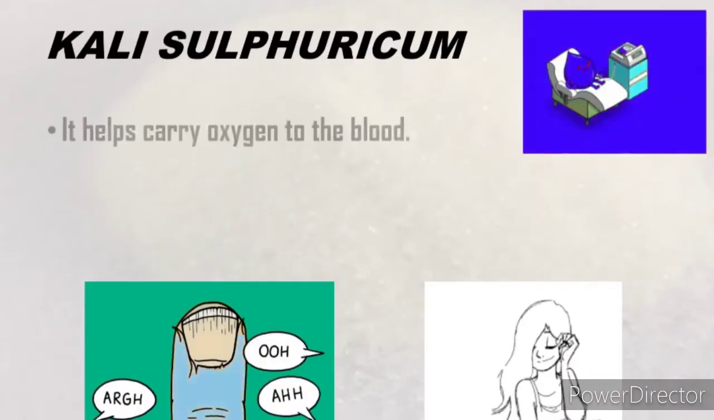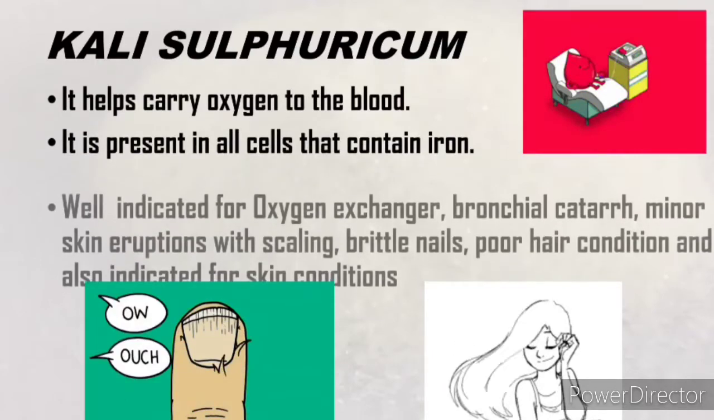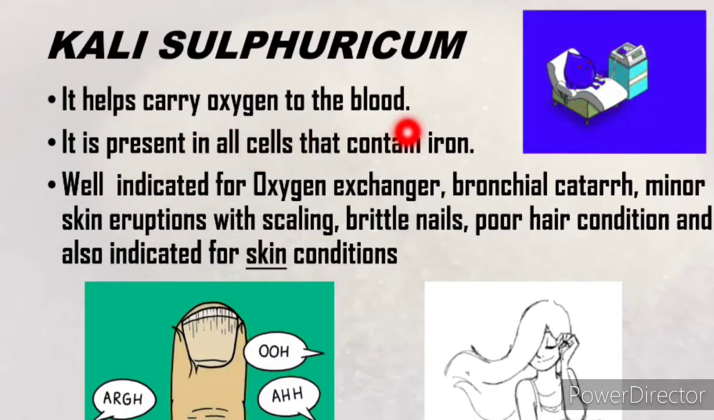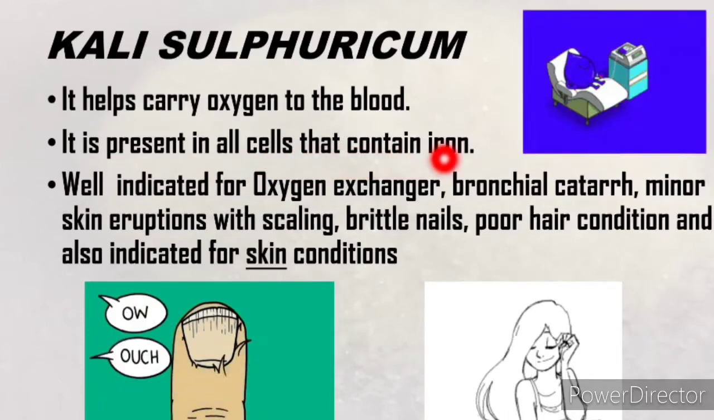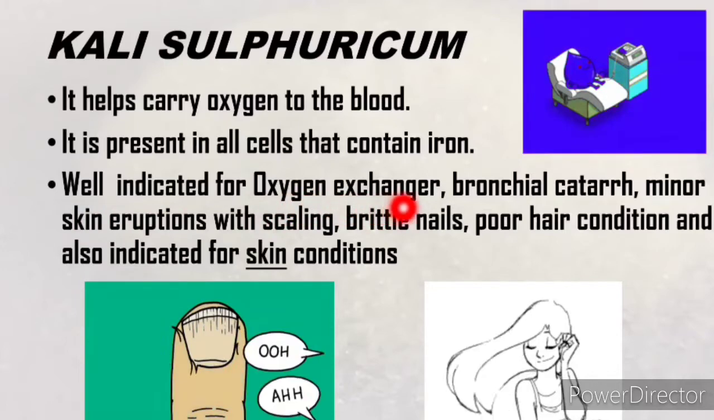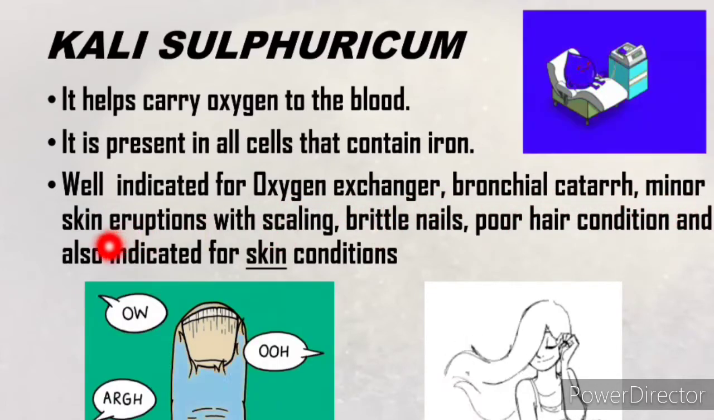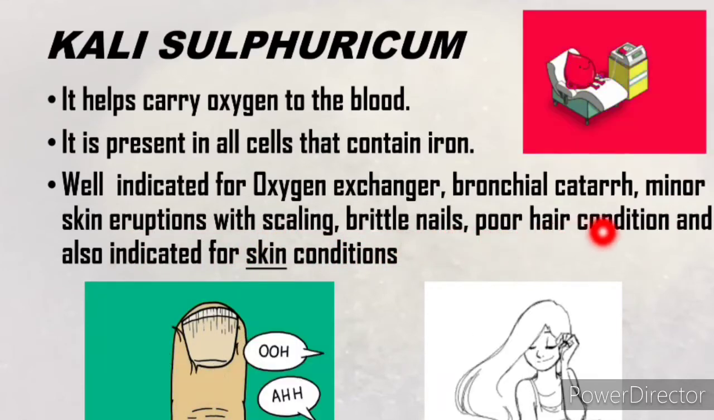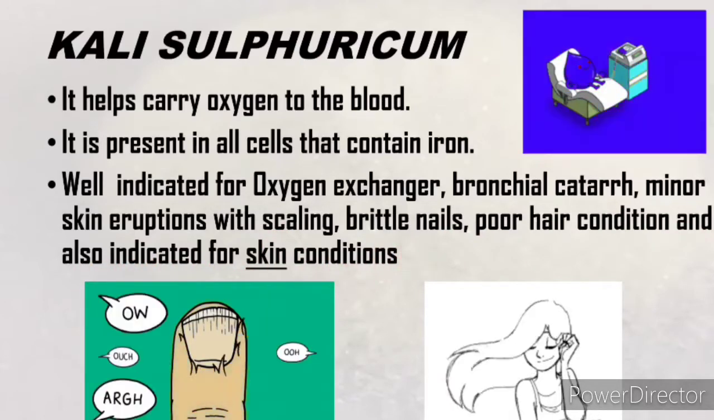Next biochemic remedy is Kali sulfuricum. Kali sulfuricum helps in carrying oxygen to the blood. It is present in all the cells that contain iron. It is well indicated for oxygen exchange, bronchial catarrh, minor skin eruptions with scaling, brittle nails, poor hair condition, and also indicated for skin conditions.